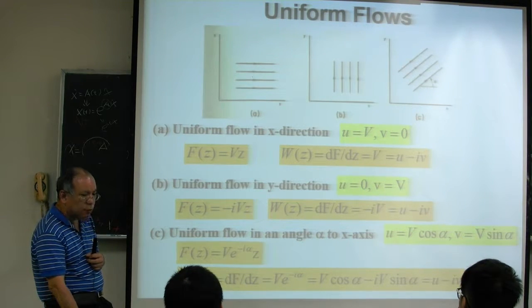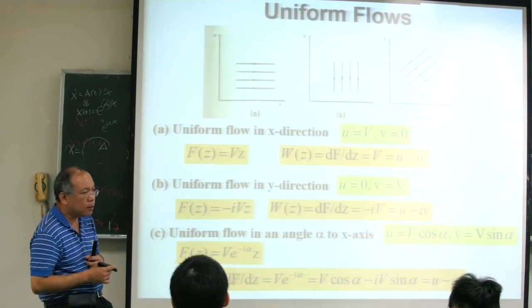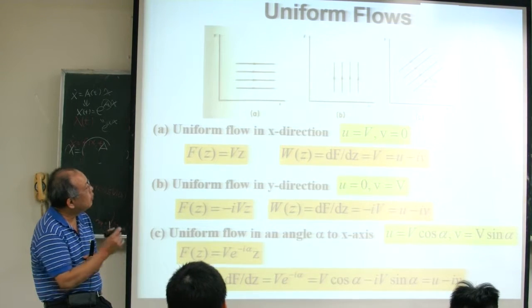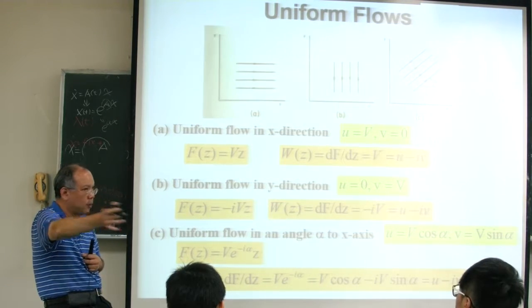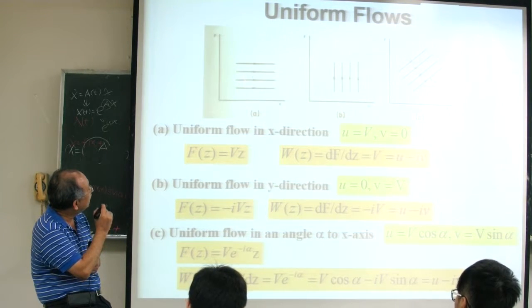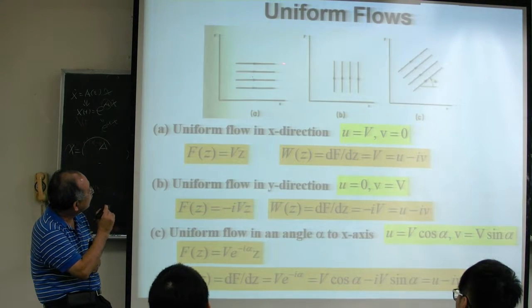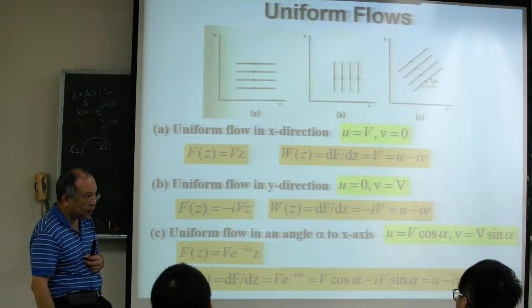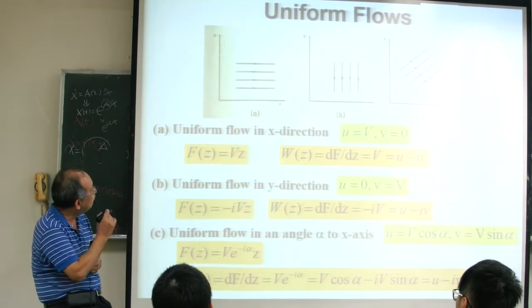So once we have this, we will go into some more basic flows, 基本流场. Here we have a basic flow called uniform flow, when you have a flow uniformly flowing inside this flow field. For example, for this case, we have uniform flow from the left-hand side to the right-hand side with all the same velocity. That's one kind of basic flow. When you have a flow over something, you have a uniform flow.